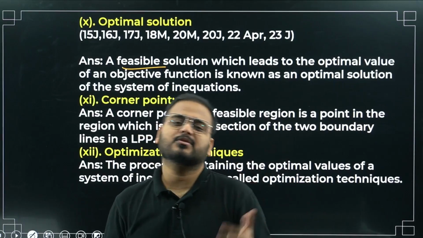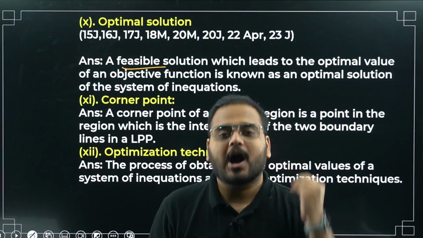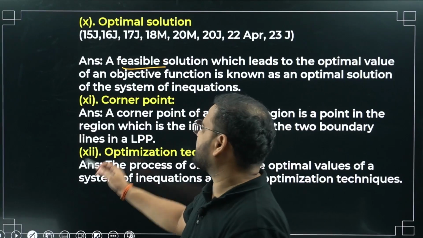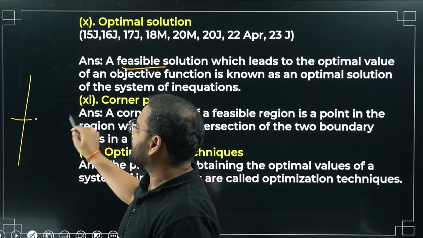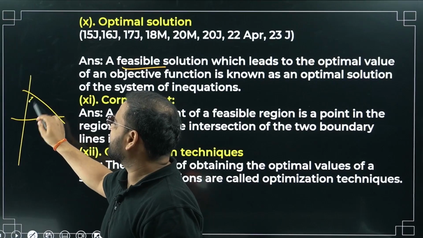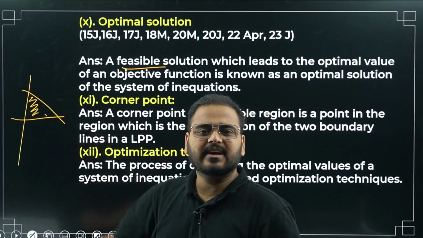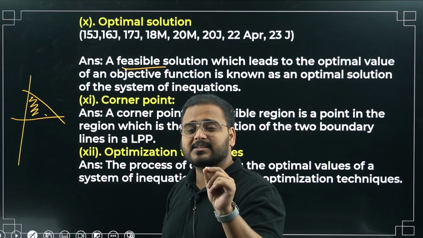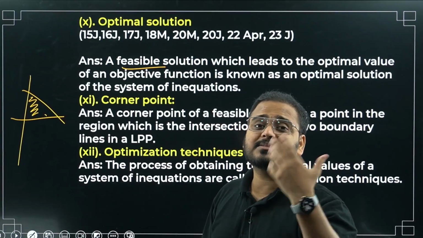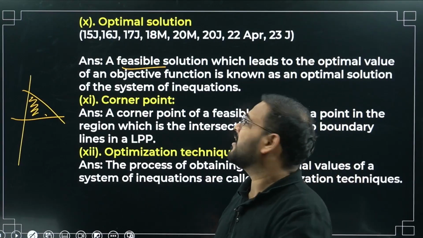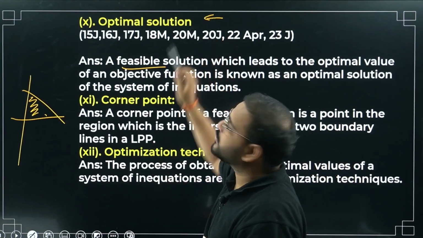How many feasible solutions can there be? If I ask you, how many feasible solutions can there be? Many, right? If you check a graph like this, all of this area, how many solutions will be there? An infinite number of solutions. A lot of points are there. Which point satisfies or gives me what is asked, maximize or minimize? That point will be the maximum solution, and that is nothing but our optimal solution.